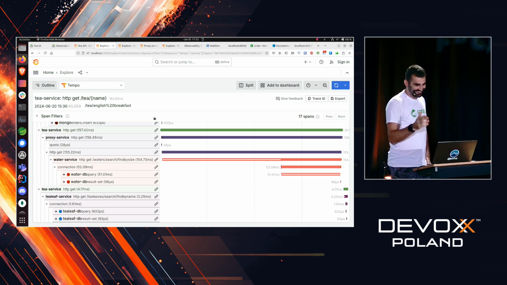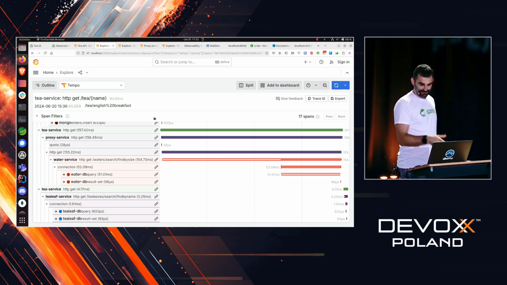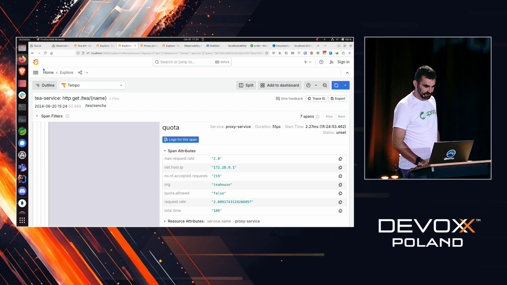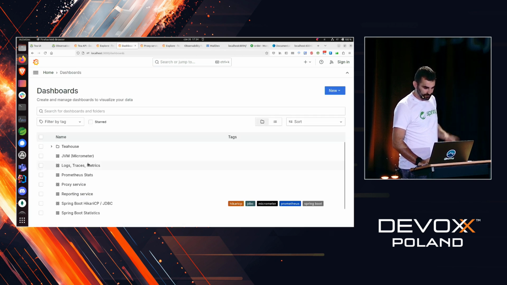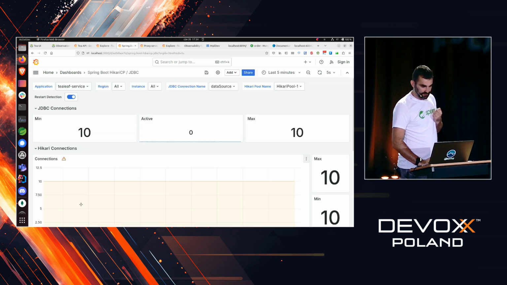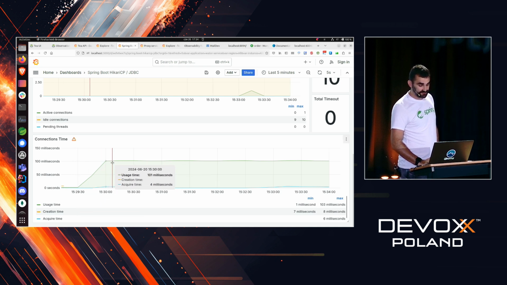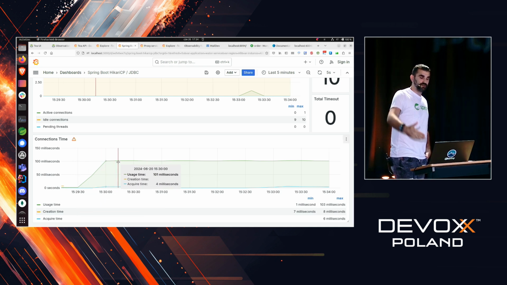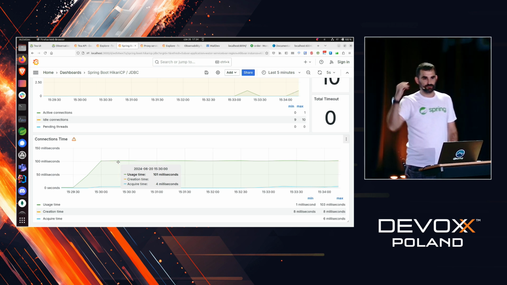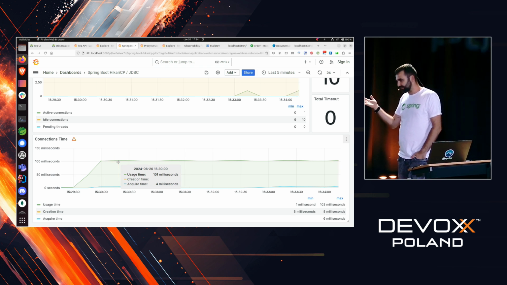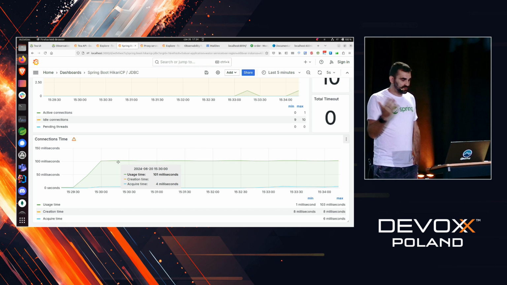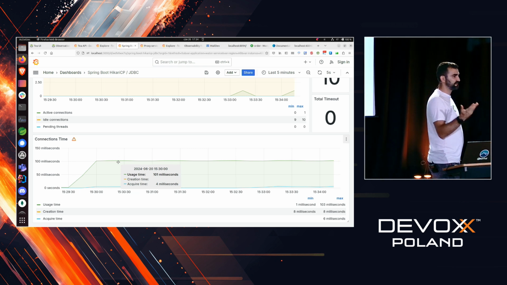Okay, so now the culprit might be the database. So what we can do is go to our dashboard related to the database. If we go to the water service and we scroll down, we can indeed see that over time the connection time grew. And why did it happen? There's a number of possible reasons why it happened.